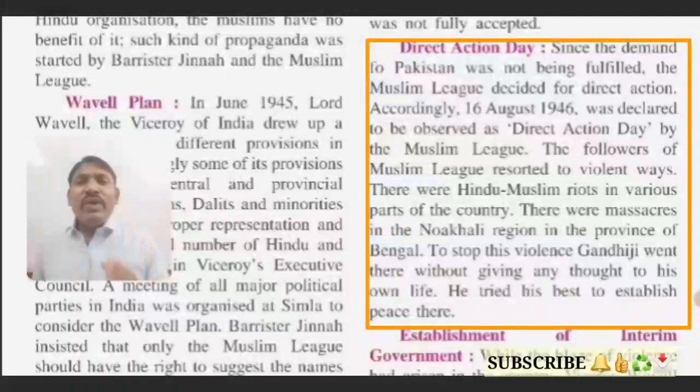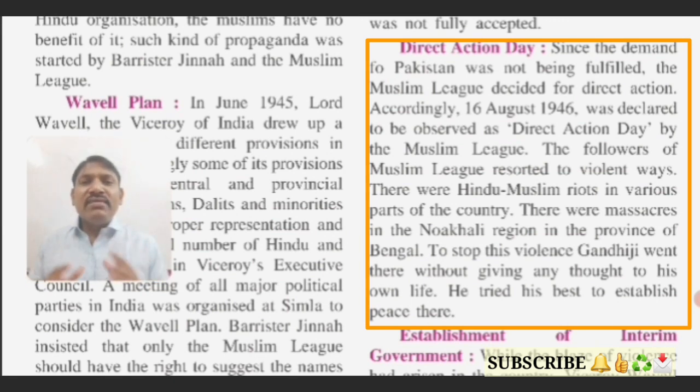There was a massacre in the Noakhali region in the province of Bengal. Massacre means slaughtering each other, so here people started slaughtering each other on the Direct Action Plan. To stop this violence, Gandhiji went there without giving any thought to his own life.